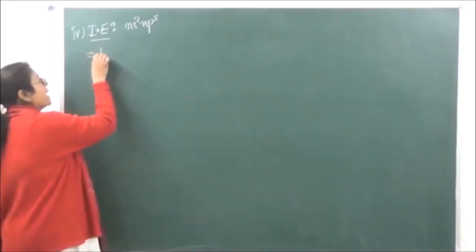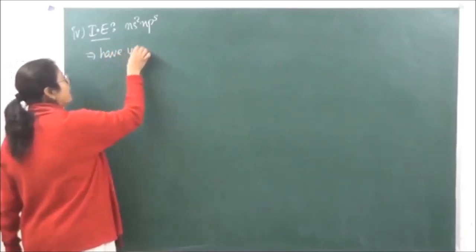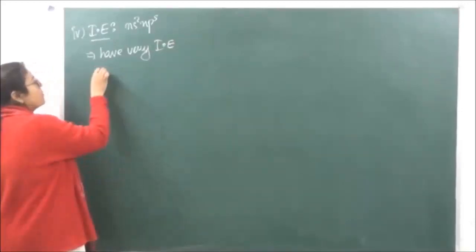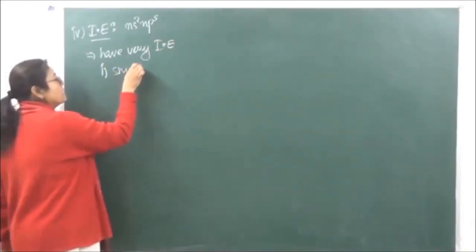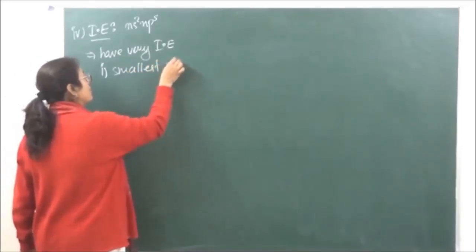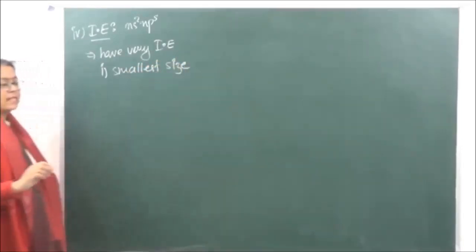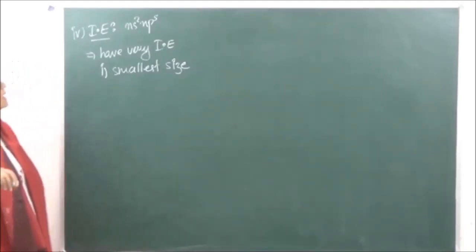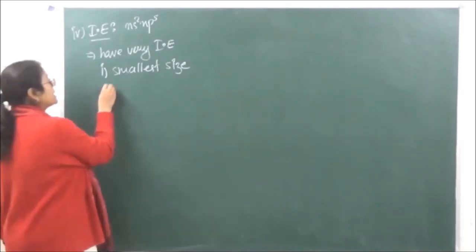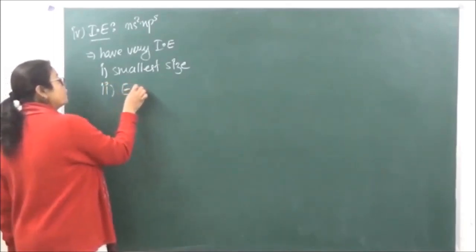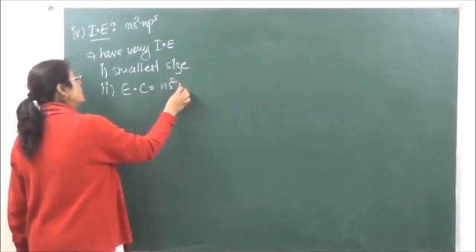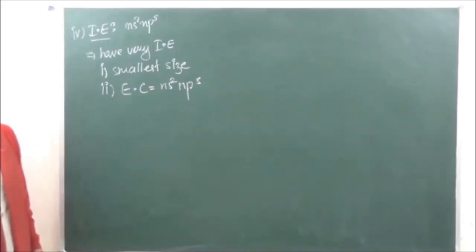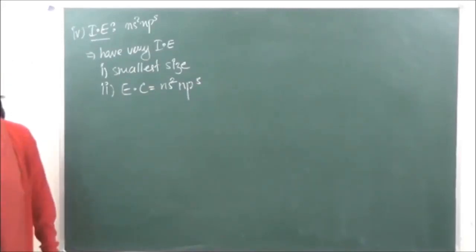It is seen that they have very high ionization energies due to two reasons. The first reason is the smallest size. As we are going along the period, the size is going to decrease, and because halogens have very small size, the ionization energy is going to be very high. And second, because of the electronic configuration of ns2np5, where it becomes easier to add an electron rather than removing an electron.